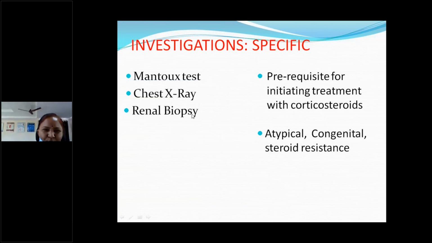And renal biopsy only in some conditions. As I told you, when atypical features are there, like hypertension, not responding to the steroids, or if you are suspecting congenital nephrotic syndrome, if the age of the child is less than 1 year, ideally less than 3 months, then only we will do the renal biopsy. Not all cases of nephrotic syndrome will we send for renal biopsy. Only specific atypical cases.